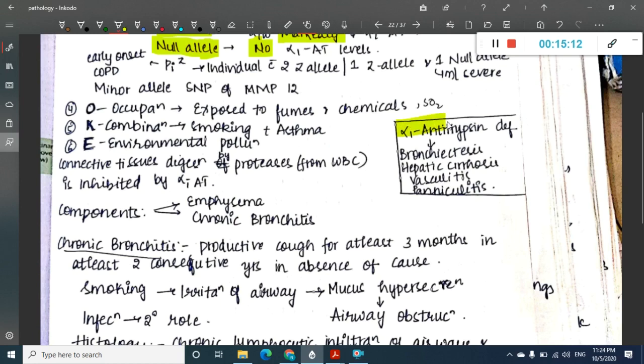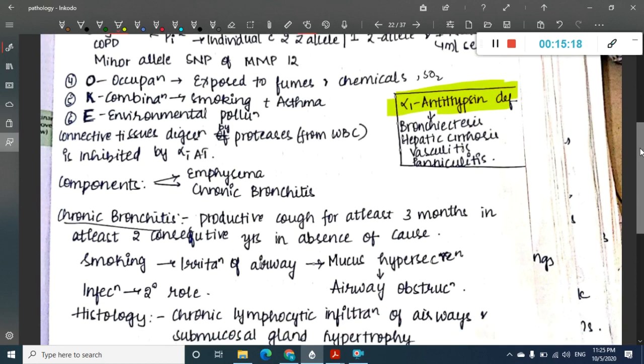This is important. When is there alpha-1 antitrypsin deficiency? Alpha-1 antitrypsin deficiency is seen in bronchiectasis, hepatic cirrhosis, vasculitis, and panniculitis. These are the different conditions where you see alpha-1 antitrypsin deficiency.